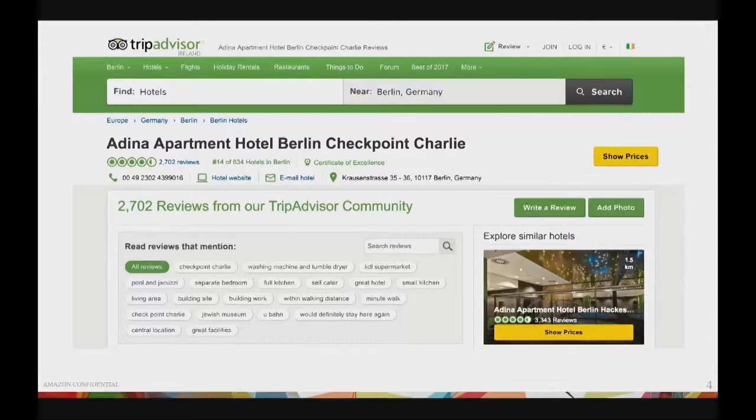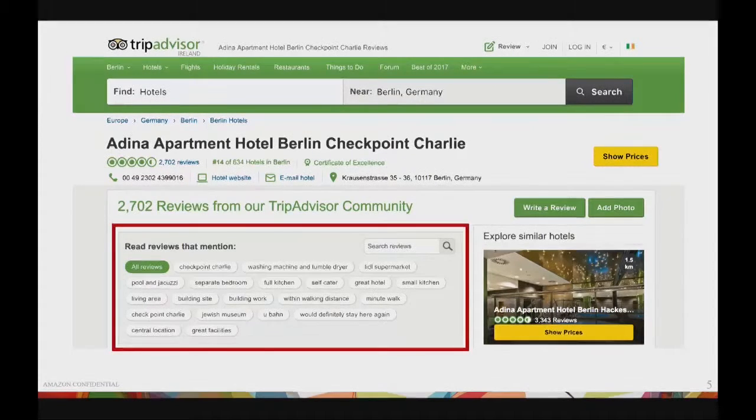Keyphrases have commercial applications as well. For example, this is a website on TripAdvisor. On the hotel page of TripAdvisor, you see that keyphrases are extracted from reviews and put on the top of the hotel page. So customers can have a very quick idea about the key features of a hotel without actually reading through everything. Oh, by the way, this is a very good hotel next to our office in Berlin, just in case you visit.